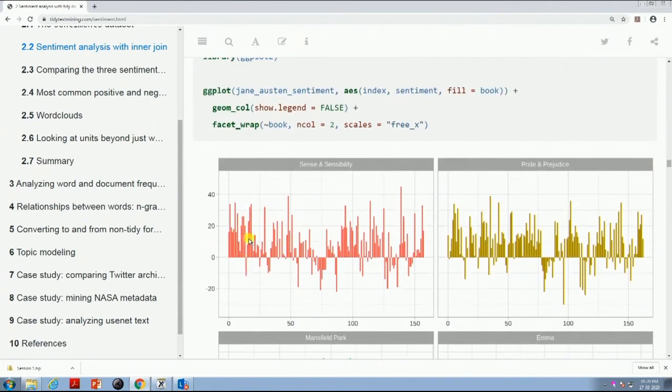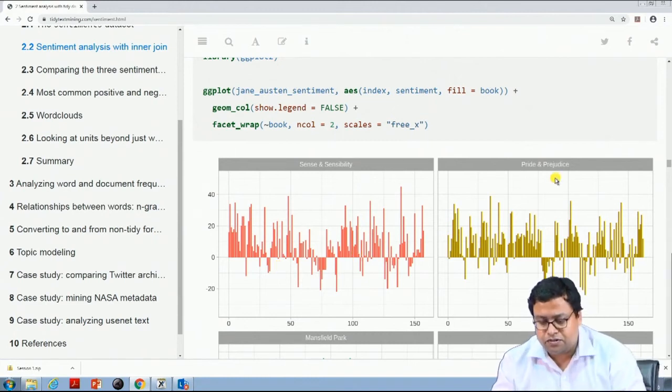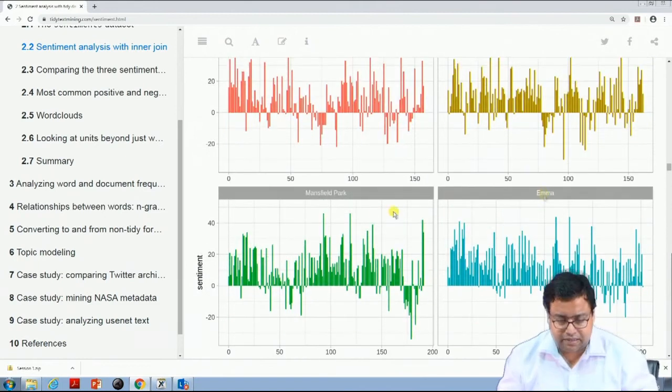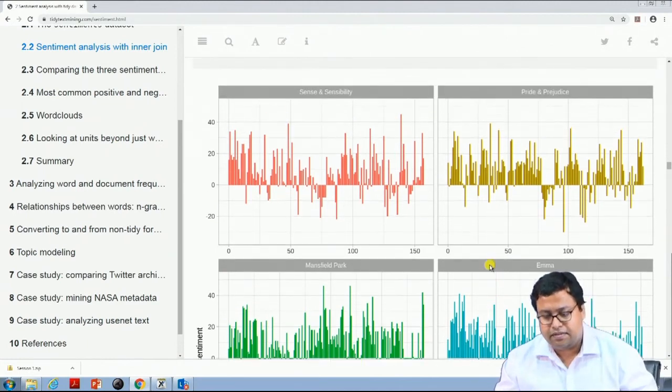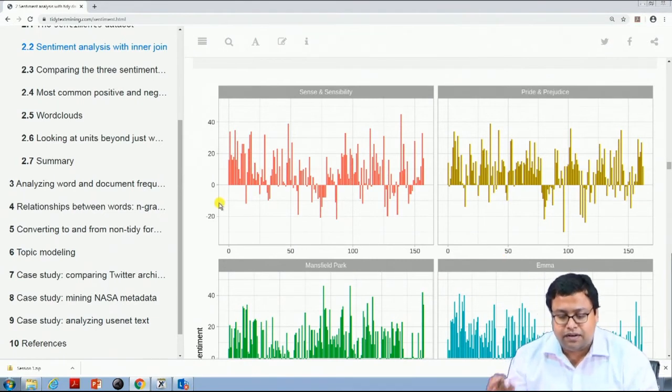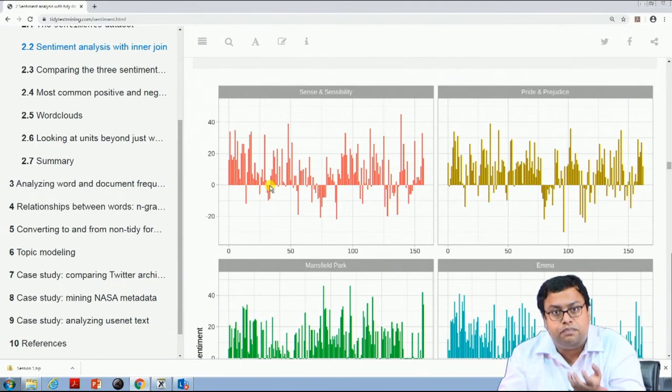then it goes negative, then again positive, then again negative. So, there is always a plus and minus, plus and minus, and in fact, you will see this in all the books, Pride and Prejudice, and then Mansfield Park or Emma. Emma is majorly positive. So, here Sense and Sensibility or Pride and Prejudice are probably more, I would say, successful books than these two, because there were lots of jumps, ups and downs. So, here there was up, then a down, then ups, then down. Sometimes the pressure building up was much higher in these two cases than Emma.